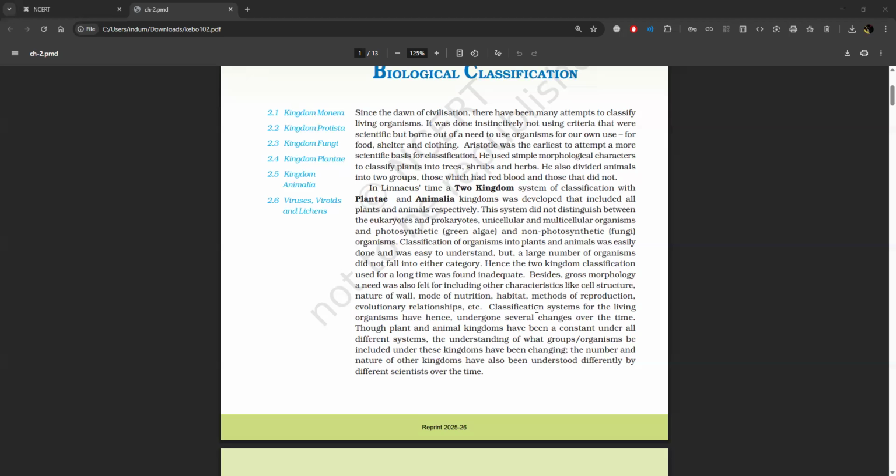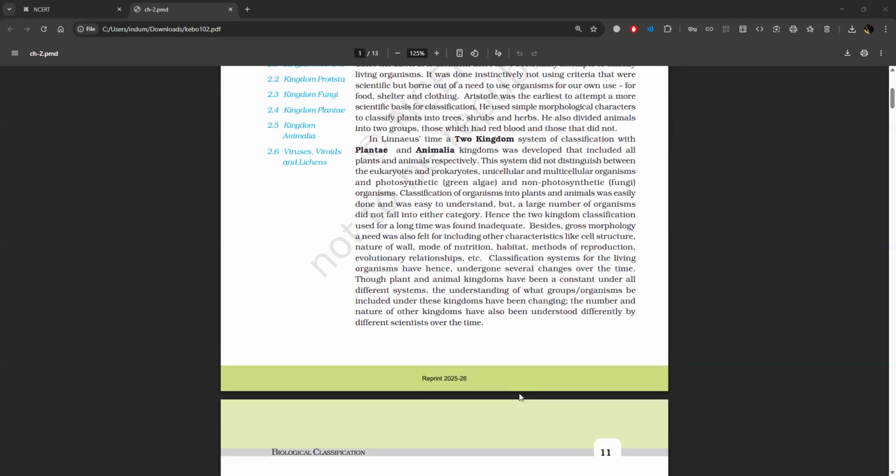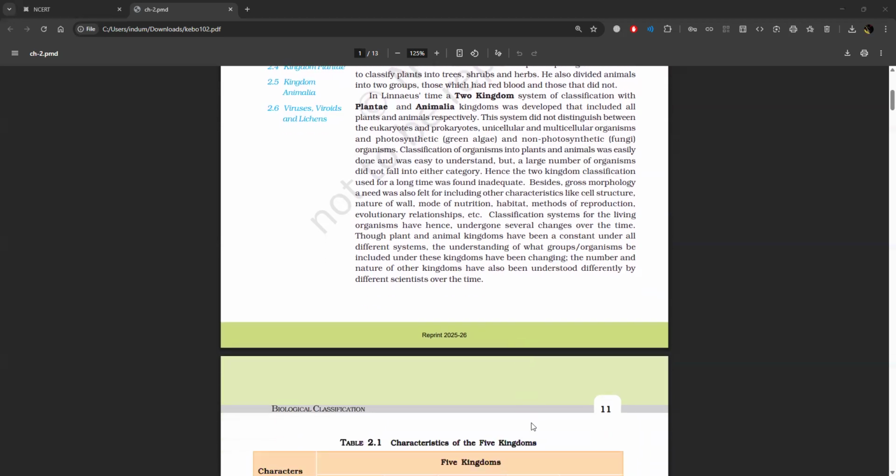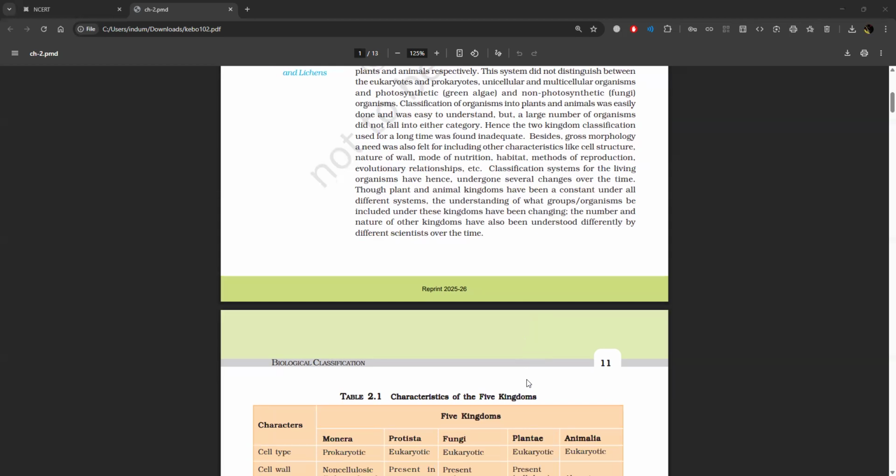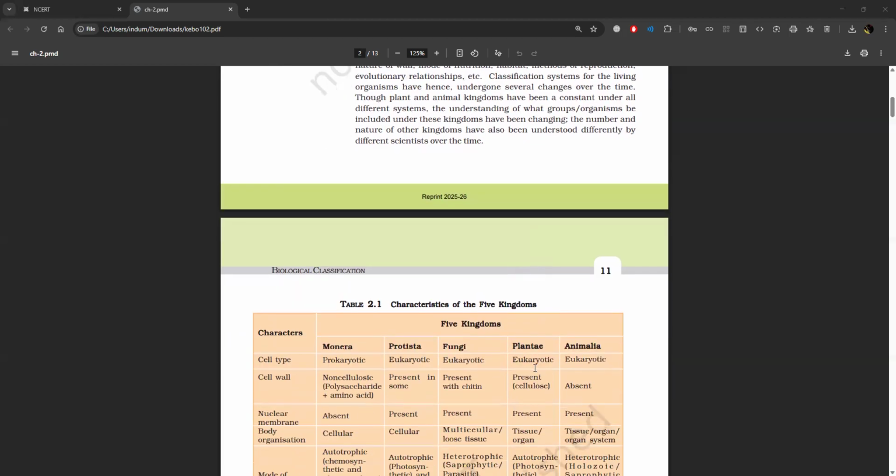Besides gross morphology, a need was also felt for including other characteristics like cell structure, nature of wall, mode of nutrition, habitat, methods of reproduction, evolutionary relationships, etc. Classification systems for the living organisms have hence undergone several changes over the time. Though plant and animal kingdoms have been a constant under all different systems, the understanding of what groups or organisms be included under these kingdoms have been changing. The number and the nature of other kingdoms have also been understood differently by different scientists over the time.